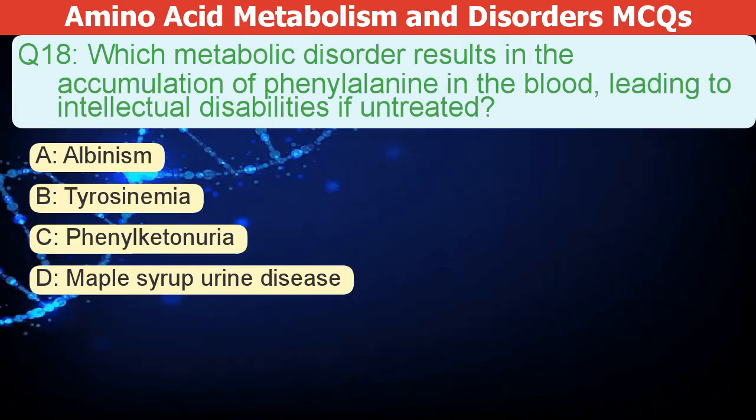Which metabolic disorder causes phenylalanine to build up in the blood, leading to intellectual disabilities if left untreated? A. Albinism. B. Tyrosinemia. C. Phenylketonuria. D. Maple syrup urine disease.